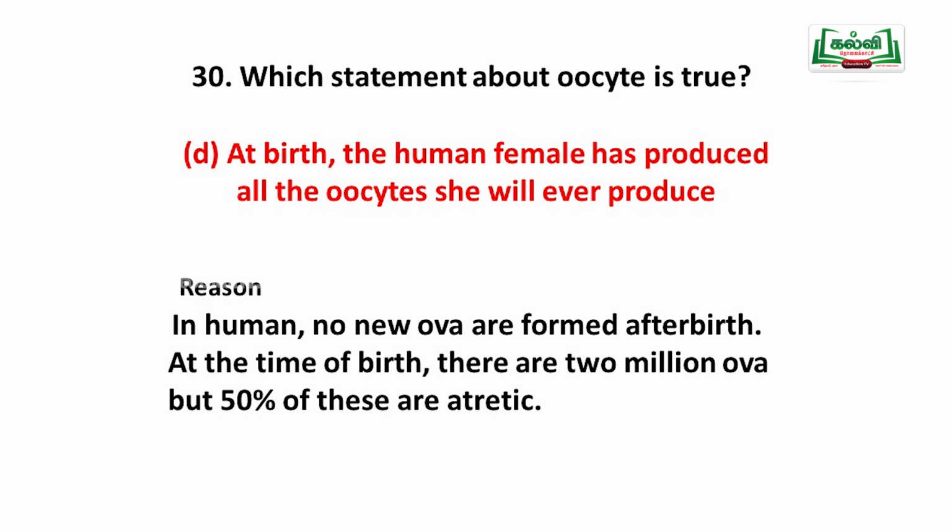In humans, no new ova are formed after childbirth. Before childbirth, everything is formed and present in the ovary. At the time of birth, there are 2 million ova present, but 50% of these are atretic. So 50% will be formed.